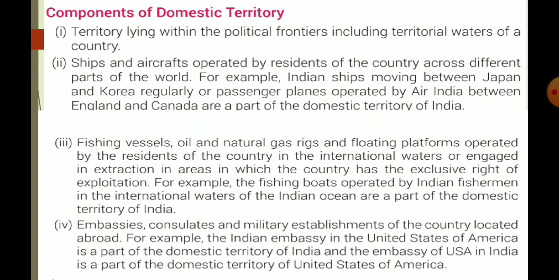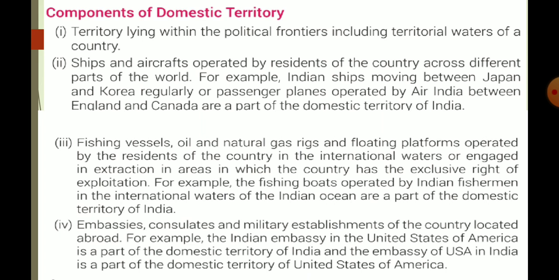In the air area we include aircraft services operated by the residents, like Air India. Air India provides its service across different countries, but whatever income is generated by Air India is part of the domestic income of our country. It doesn't matter if Air India is providing its service between America and Canada, its income is going to be included in the domestic income of our country. Let me understand with this slide.